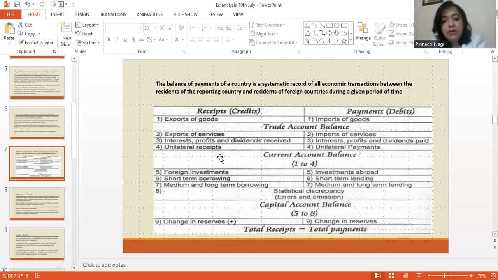And then, of course, we have the capital account, students, which includes the foreign investments, right? This includes the FDI, short-term borrowings, medium and long-term borrowing, students. Okay. And if you look at the other side, it includes the investment that we have made abroad, and the short-term lending and the medium and long-term lending. So these are the items of the capital account.